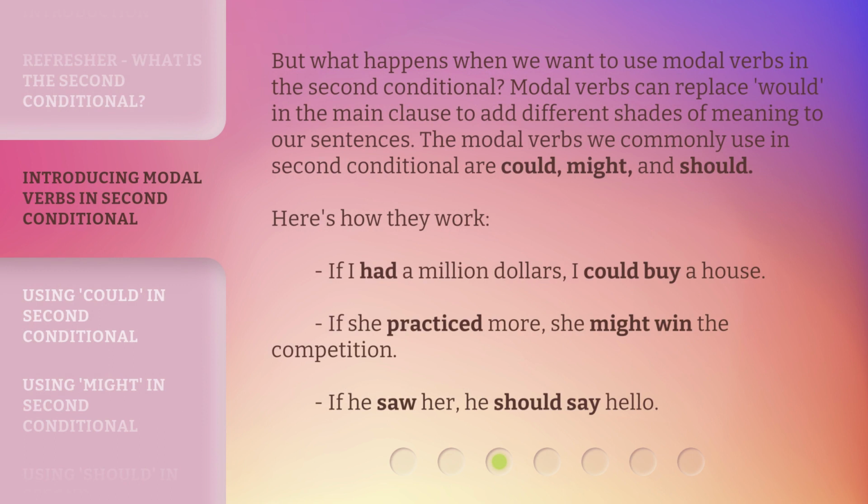But what happens when we want to use modal verbs in the second conditional? Modal verbs can replace would in the main clause to add different shades of meaning to our sentences. The modal verbs we commonly use in second conditional are could, might, and should. Here's how they work. If I had $1 million, I could buy a house. If she practiced more, she might win the competition. If he saw her, he should say hello.